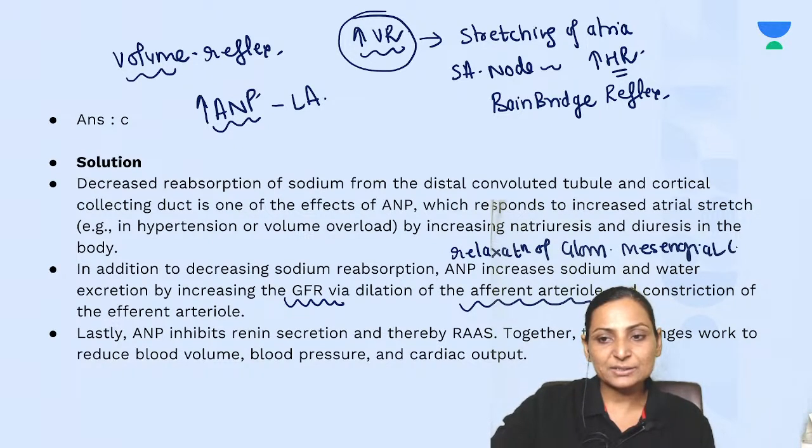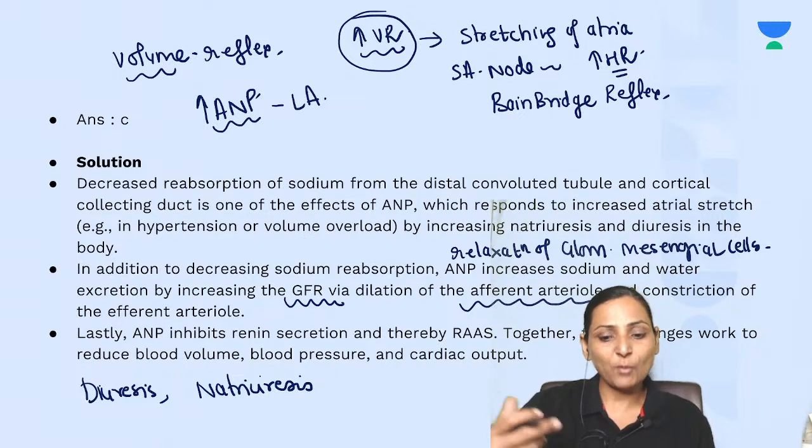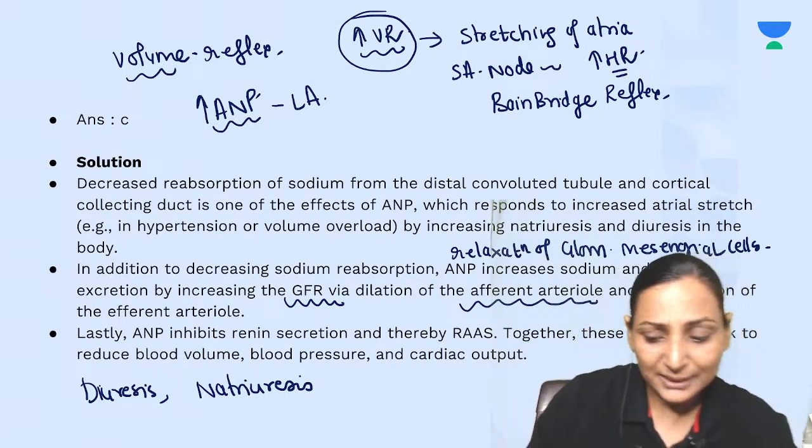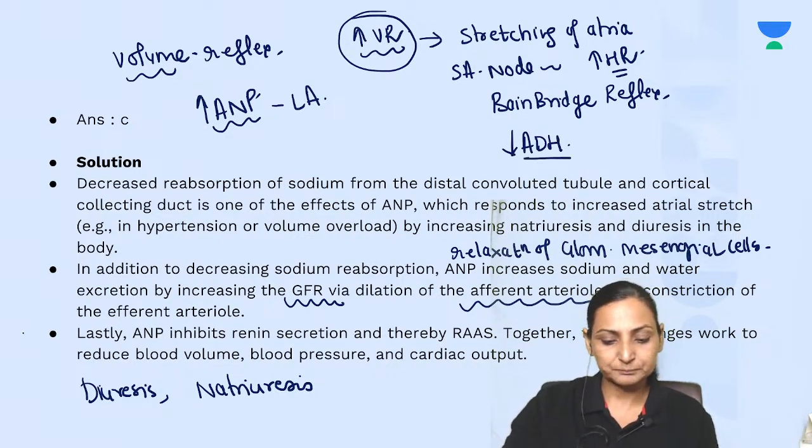So when there is relaxation of the glomerular mesangial cells, there is increase in GFR. That increase in GFR is going to result in loss of water, that is diuresis, and apart from this, loss of sodium, that is natriuresis. So the Bainbridge reflex is increase in heart rate, and increase in the loss of sodium is brought about by increase in ANP. Whenever the volume load is increased, there is going to be increased secretion of ANP and the body will decrease the secretion of ADH.